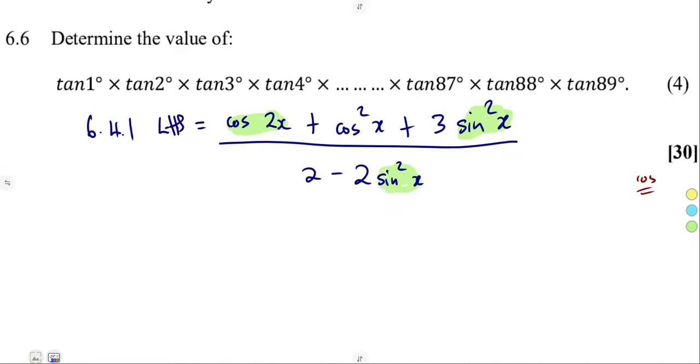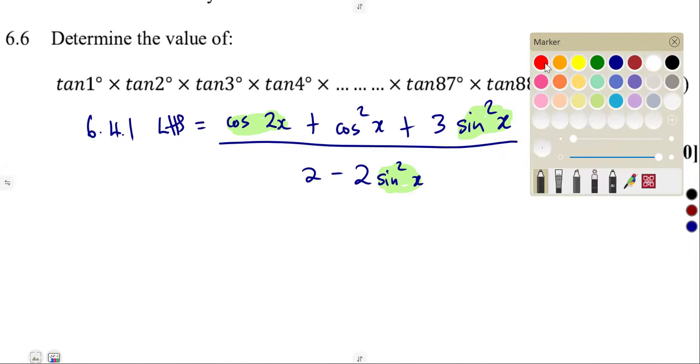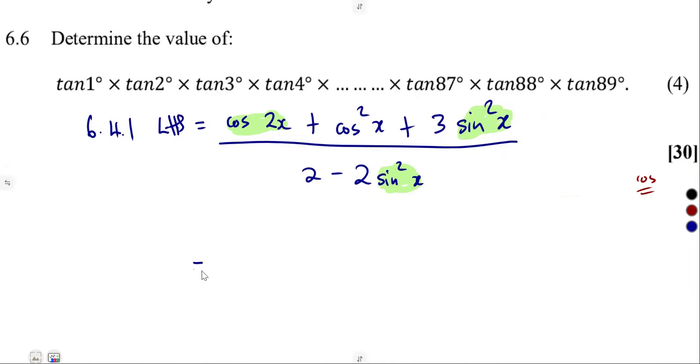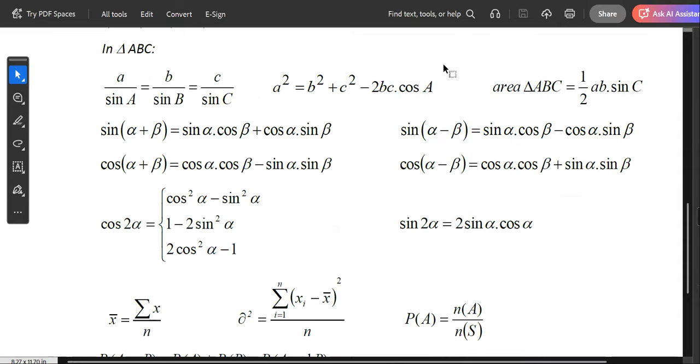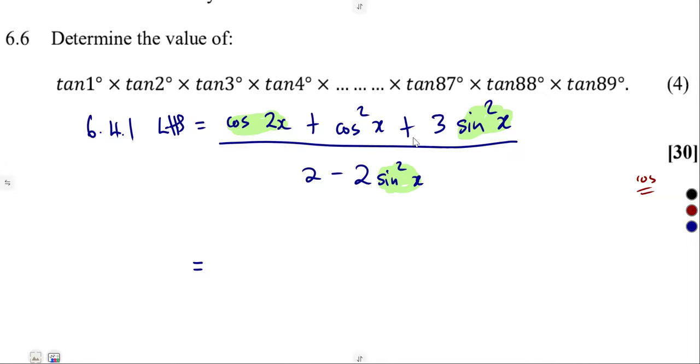All right, so remember that cos 2x is a double angle identity where there are 3 of them for cos. Cos 2 alpha can be cos squared alpha minus sine squared, can be 1 minus 2 sine squared, can be this. So we need where it is cos only. We're going to take this one because our answer is in terms of cos only, guys. So don't use something that has a sine there. Yes, you can use it because maybe it's going to cancel, because we also have a sine squared there. It will cancel, then you combine, but just take the one that has a cos already, all right? It is up to you.